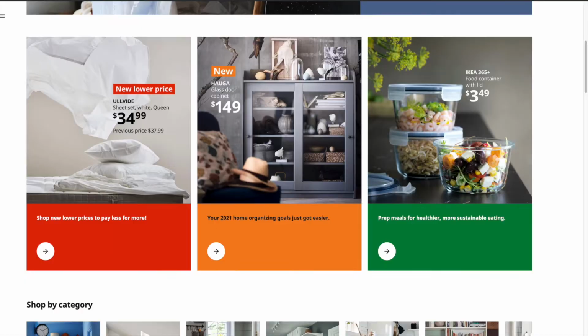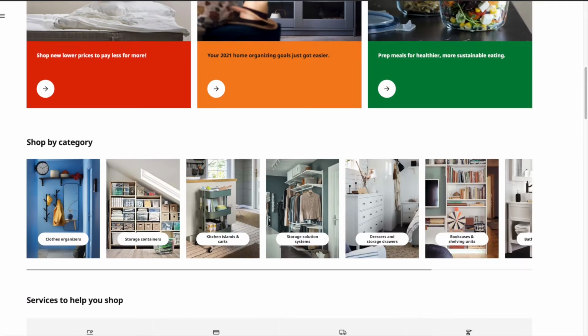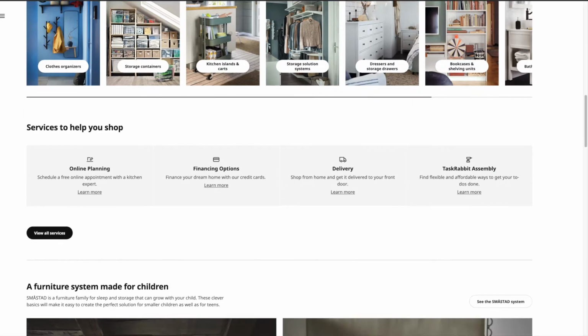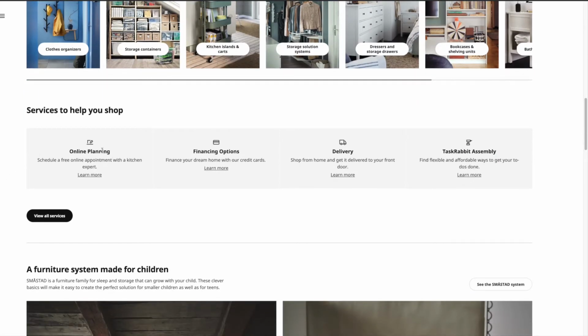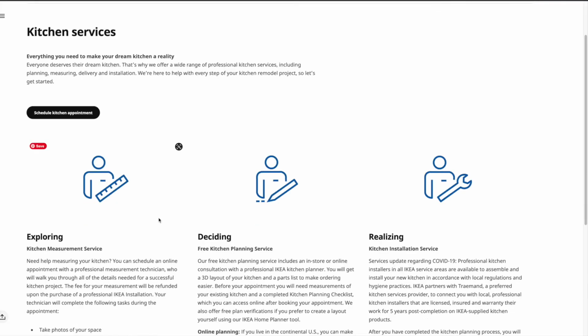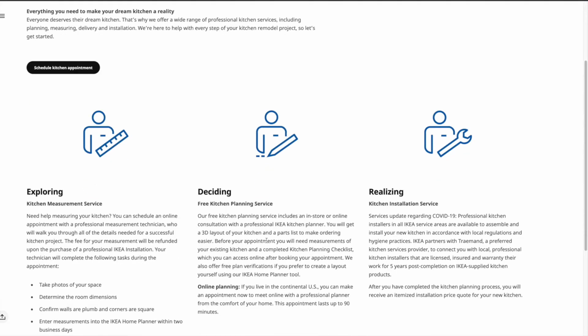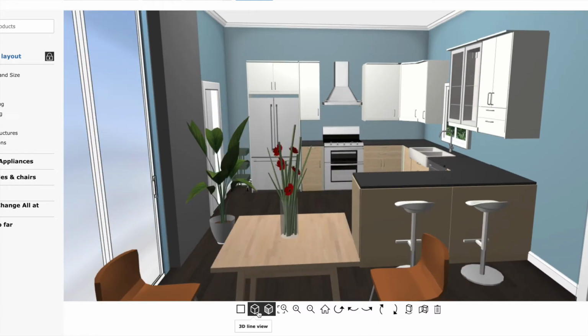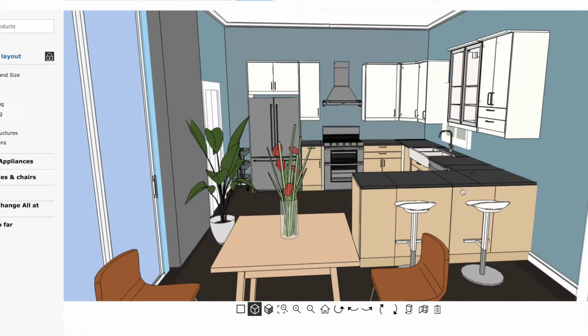So from here, let's scroll down a bit, and we're going to take a look at some more information here on the home page. Services to help you shop. So right here you can see a variety of different services that IKEA offers. This is the online planning, so if you don't want to do any online planning yourself, you can either do online planning virtually, where you can have screen sharing with an IKEA kitchen planner, or you can come into the store and work face-to-face with an IKEA kitchen planner.